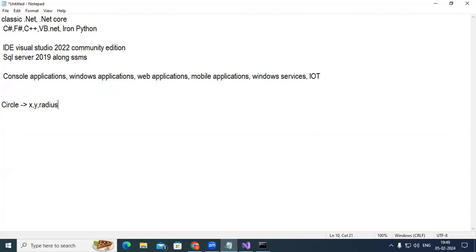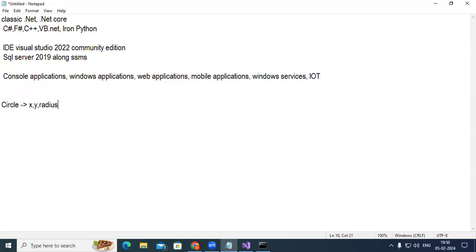Using the radius, you can find the area and the perimeter, and sometimes you can move the circle in the plane from one quadrant to another, or in the same quadrant from one point to another. So x and y give you the location of the circle, and the radius gives you its circumference, with the help of which you can find the area.